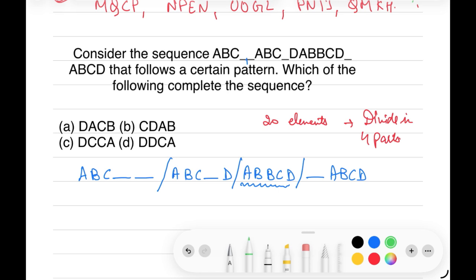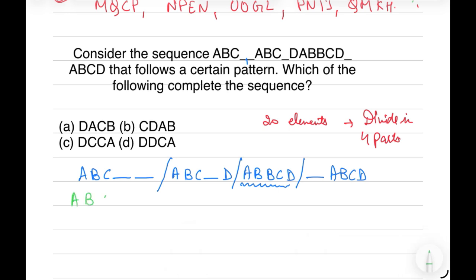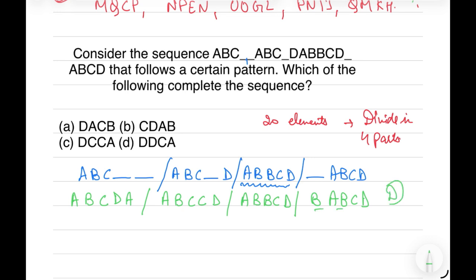If we fill option A in the sequence, we get A B C D A. Then we have A B C C D. The third part is A B B C D, and the fourth part will be B A B C D. Here B again is repeating itself, so it can't be an option.